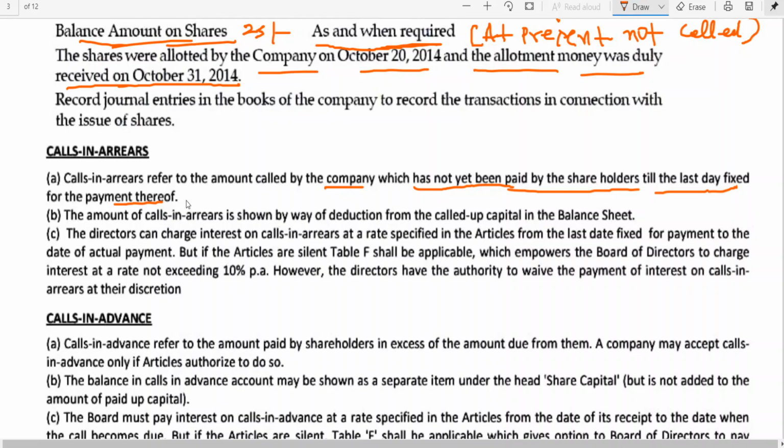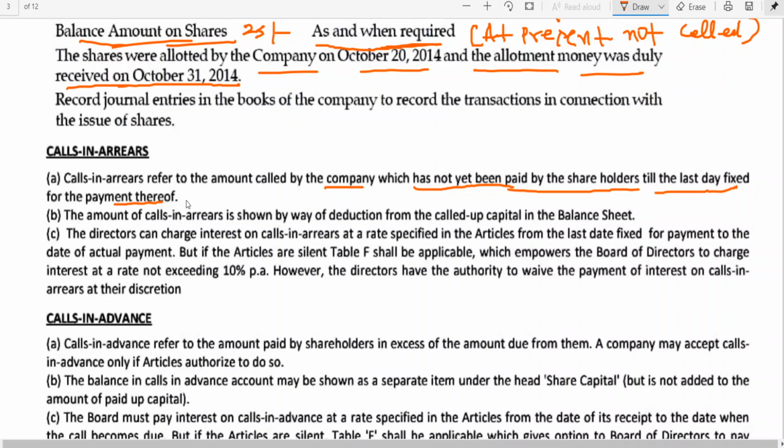So what is that we need to do now? The amount of calls in arrears shown by way of deduction, that is clear, no? But sometimes, to avoid this forfeiture, shareholders may make the payment after the scheduled date, the date that has been fixed. Suppose 15th February he has to pay, but he has made payment on 15th March. One month after, now for that one month, that particular shareholder who has failed to make the payment, either allotment money or call money, has to pay interest. That is what has been mentioned.